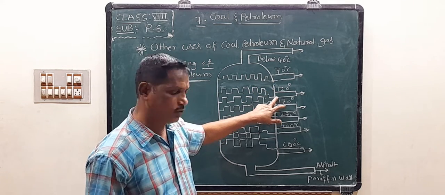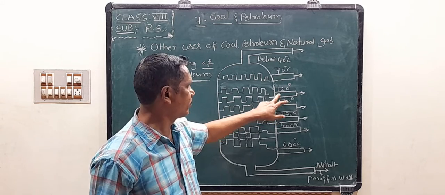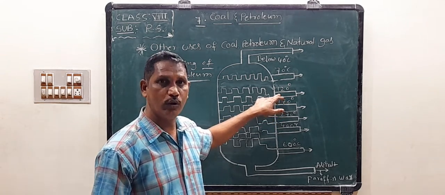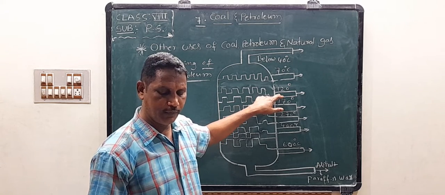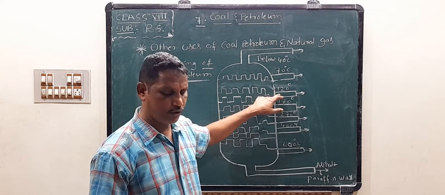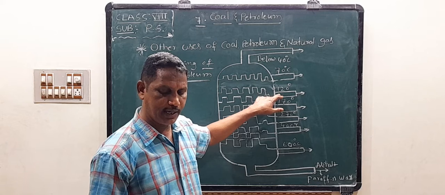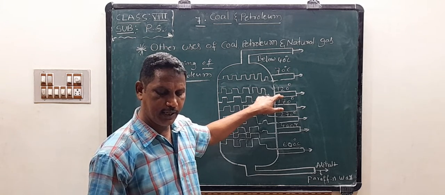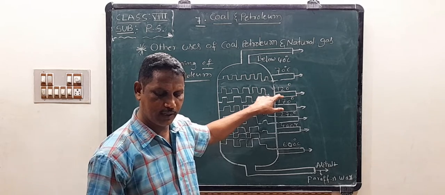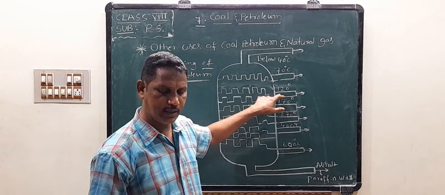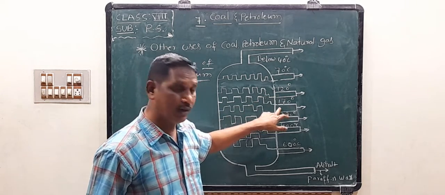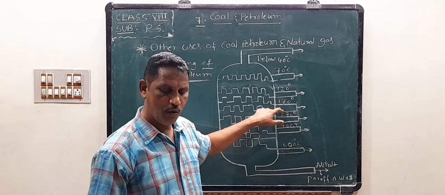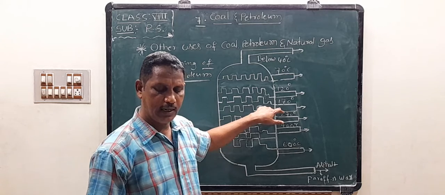Third arrow mark, at 120 degrees Celsius, is used for petrol, wick stove, petrol and dry cleaning fluid, and also heating torch. Next one, 170 degrees Celsius: kerosene oil, wick stove and lantern.